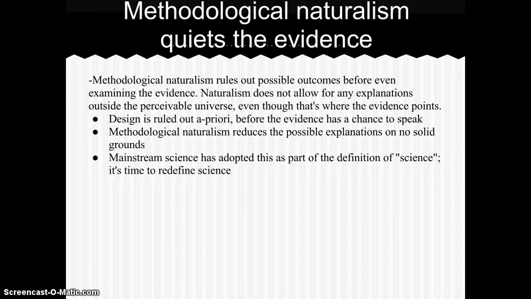As we just said, intelligent design can be inferred by using the scientific method, but because naturalism has become a part of quote-unquote science, we can't reach that conclusion. So we can say that it's time to redefine science and include information with the study of matter and space.